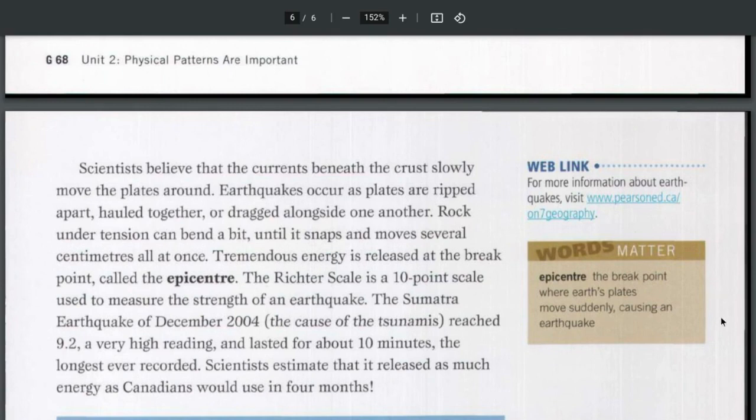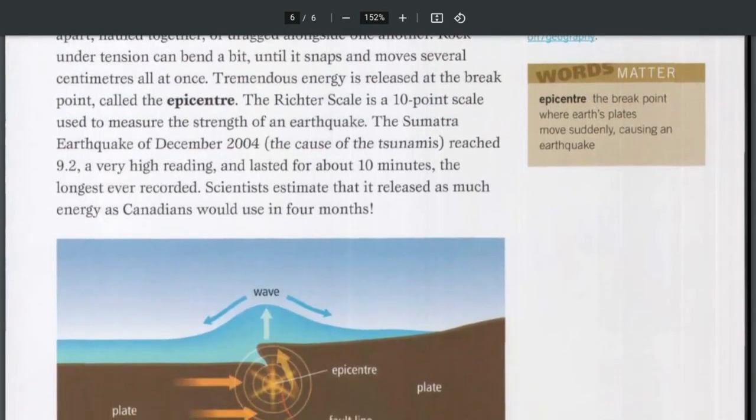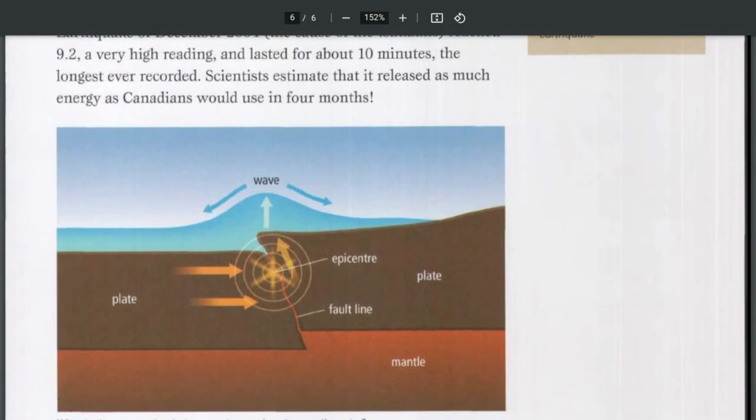And then words matter. Epicenter is the break point where the Earth's plate moves suddenly, causing an earthquake. You can see here the plates of the Earth's crust, and the epicenter is where they kind of rub together, and then it causes that wave.